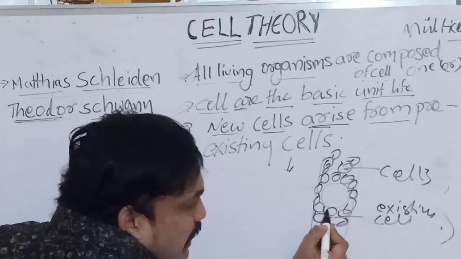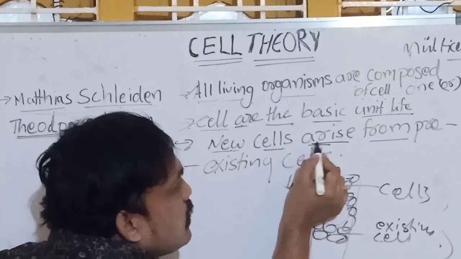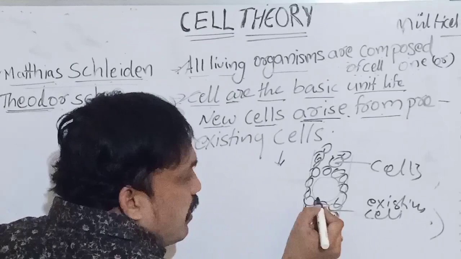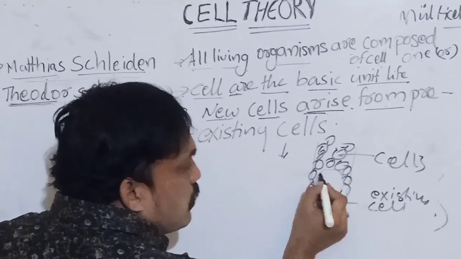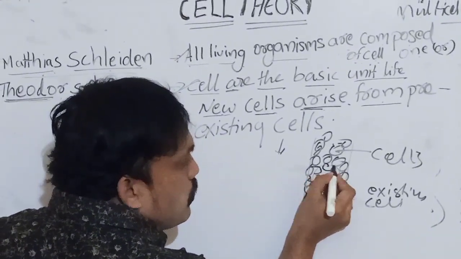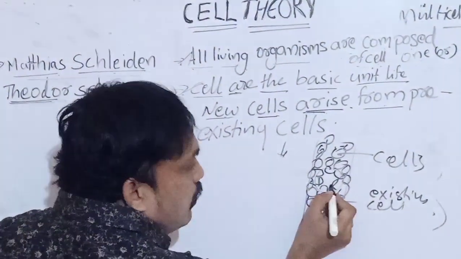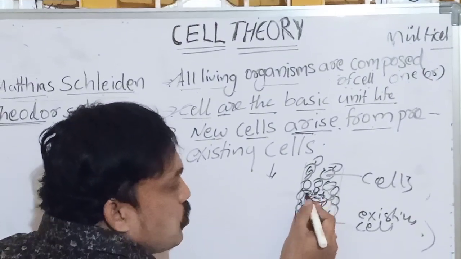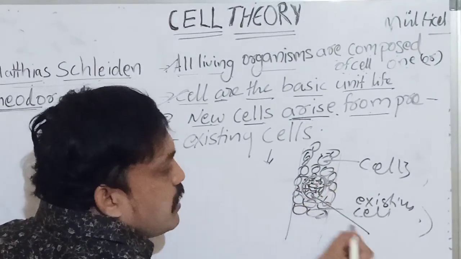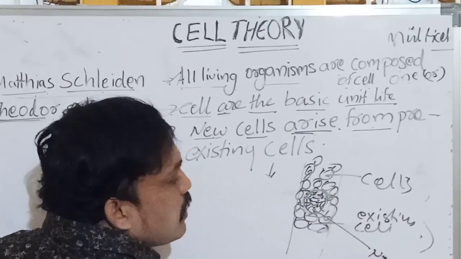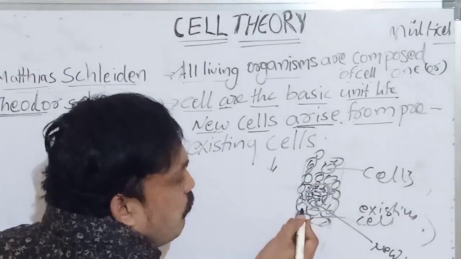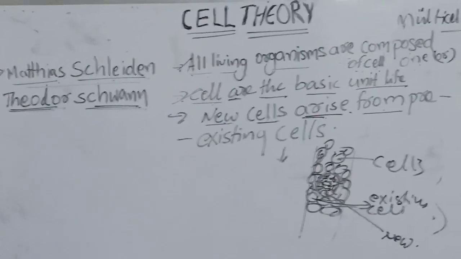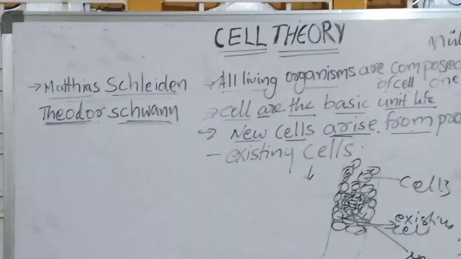What happened? Around it, new cells arise from pre-existing cells. This cell divides to form a new cell. This cell divides to form a new cell. This cell divides to form a new cell. When we are injured, we observe that slowly it is covered with new skin. That means after a few days it is covered with new cells. New cells arise from where? These pre-existing cells. Try to understand the concept. Okay, this is about cell theory.